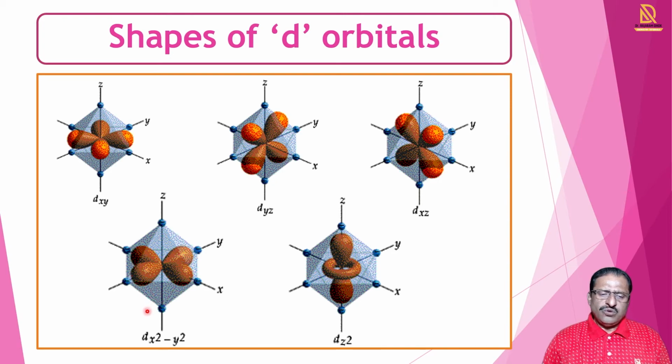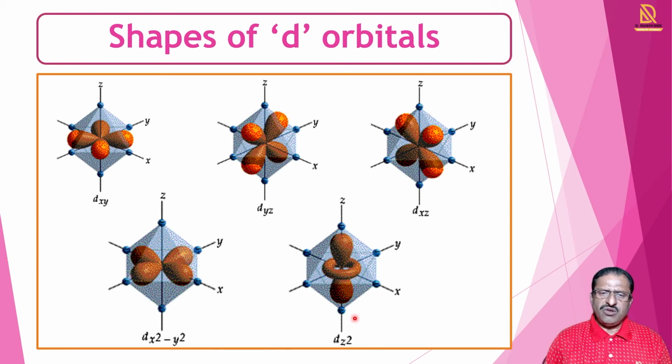Now we see the fourth d orbital, dx square minus y square. In this case, the lobes are along the x-axis and along the y-axis. You see this is the x-axis, so the lobes are along the x-axis. Then y square means these lobes are along the y-axis. So in dx square minus y square, the lobes are along the x-axis and y-axis.